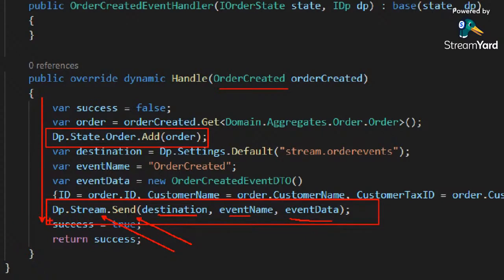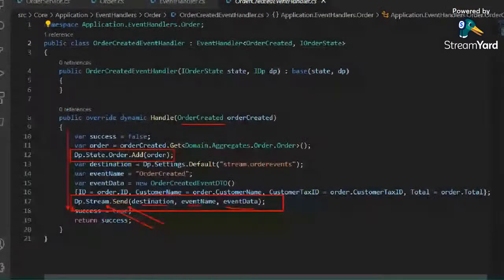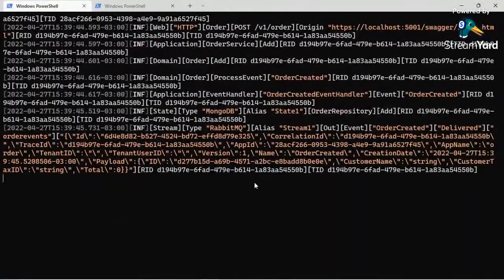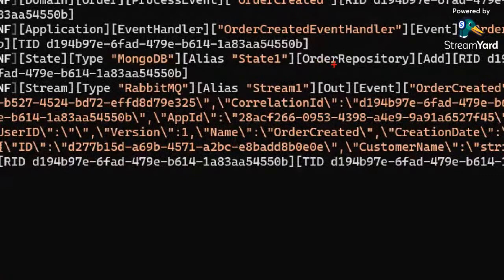Here is only one single line in order to emit an event inside DevPrime. And it is responsible for this line, the stream send event. Okay, here is our event handler, and in the first line we are placing our state on MongoDB.